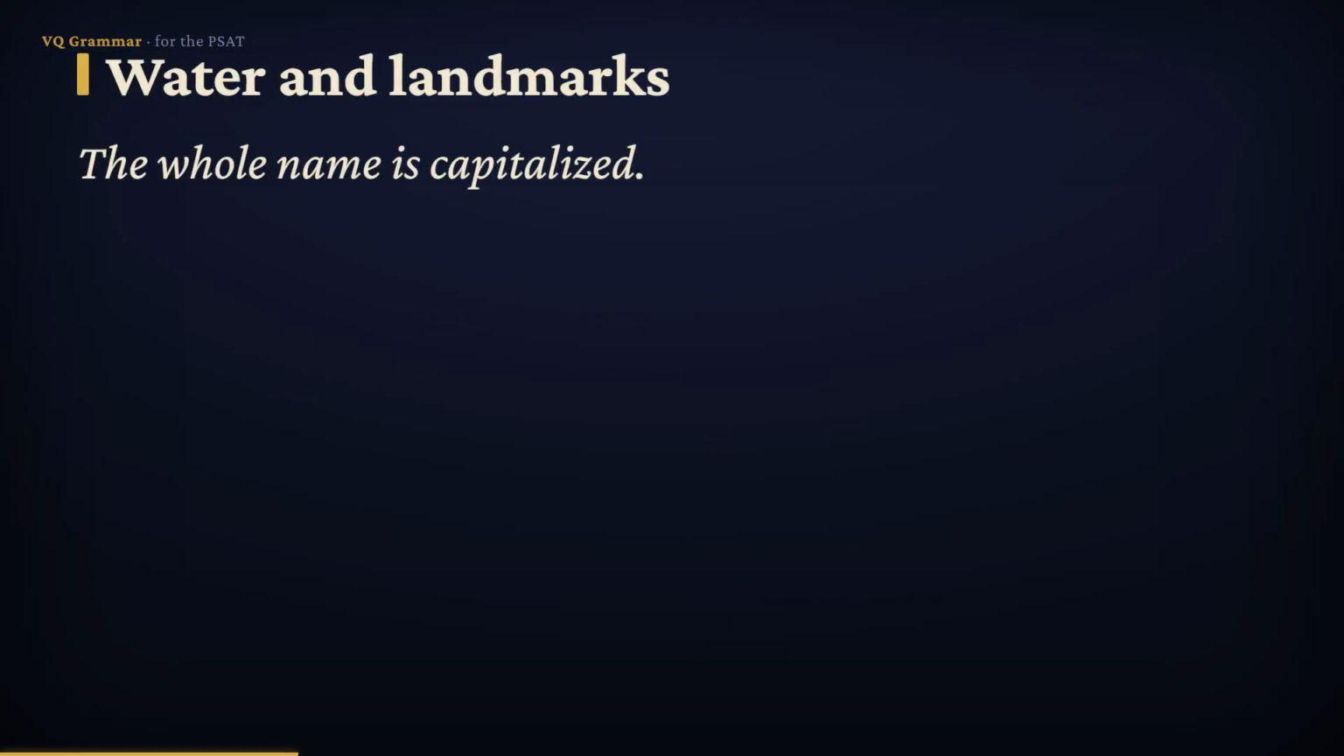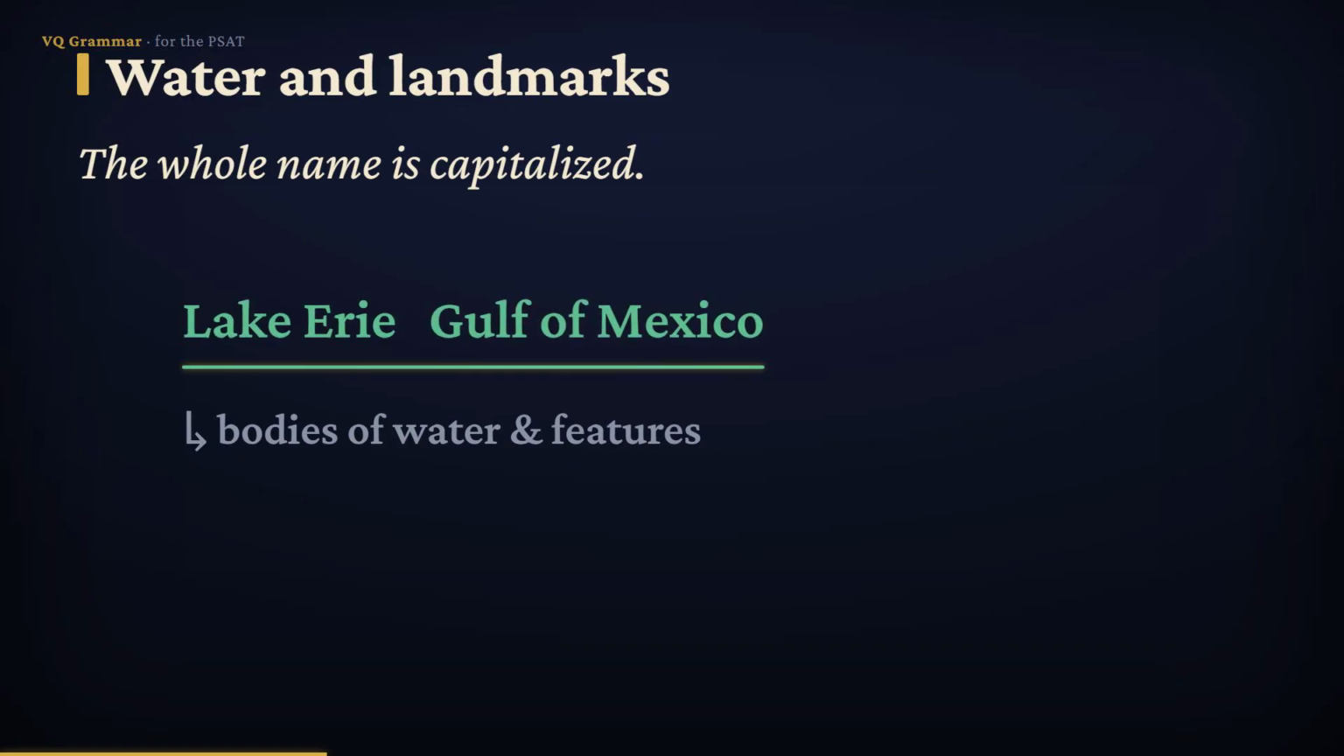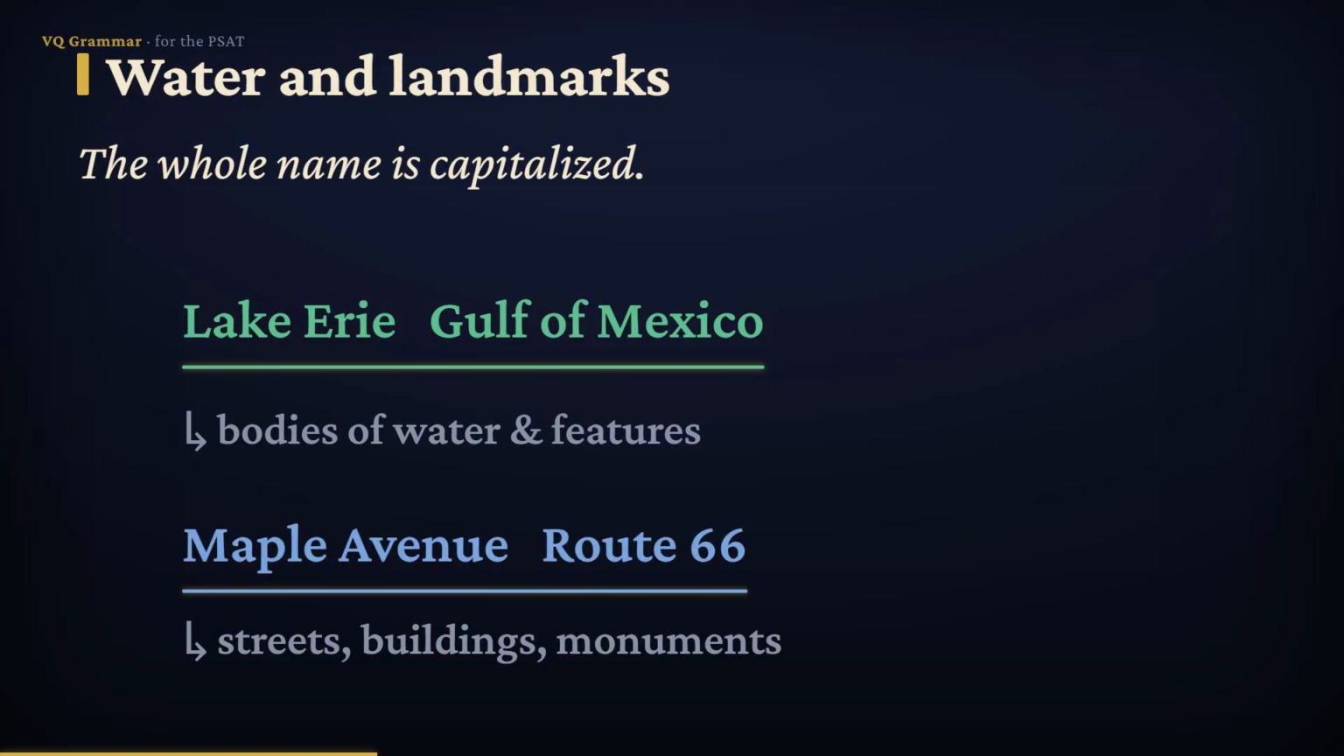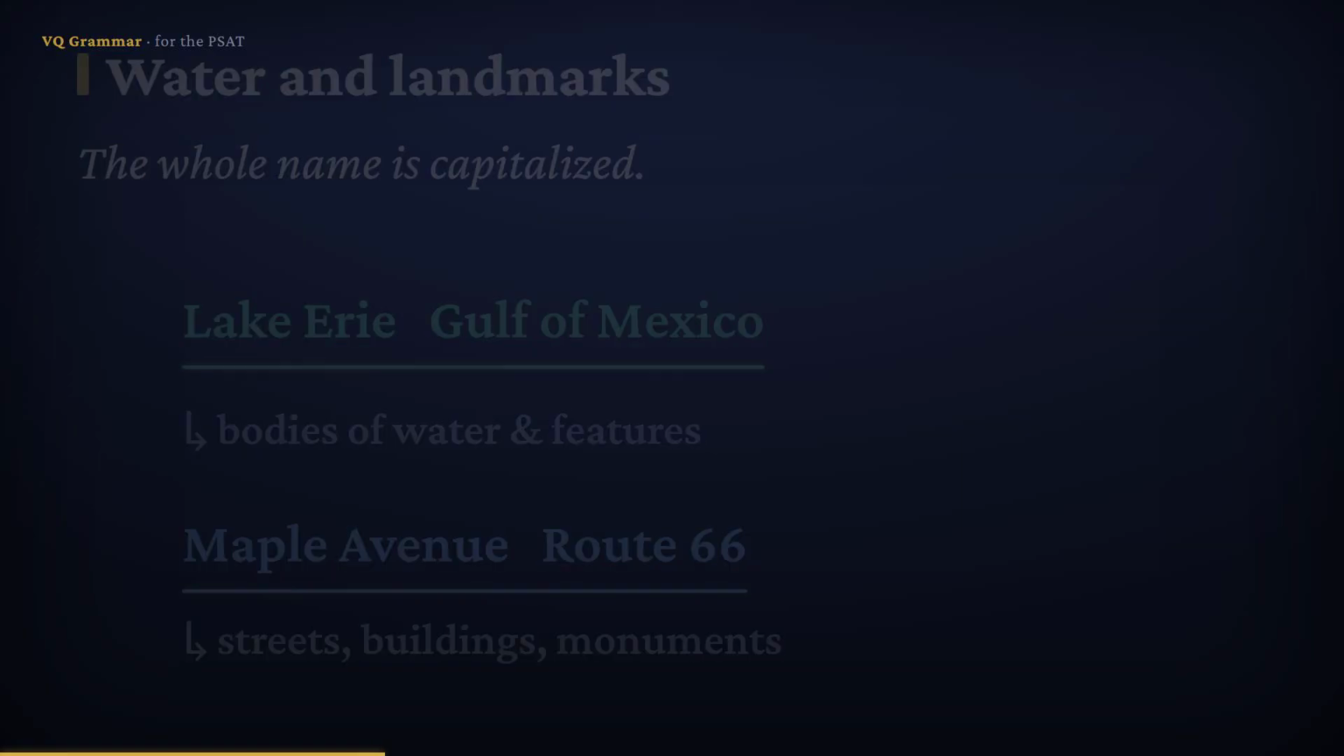The capital reaches more than cities and states. Capitalize the names of bodies of water and geographic features, like Lake Erie and the Gulf of Mexico. The words lake and gulf are part of the name, so they're capitalized too. The same rule covers streets, buildings, and monuments, like Maple Avenue and Route 66.